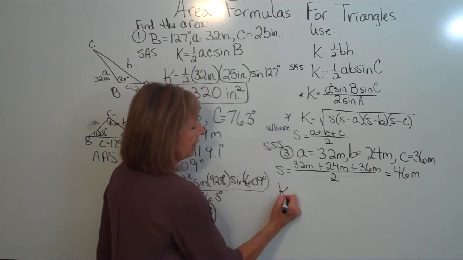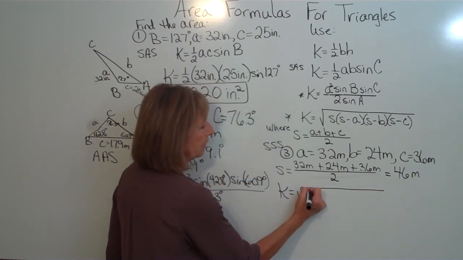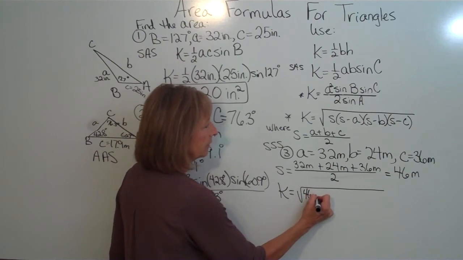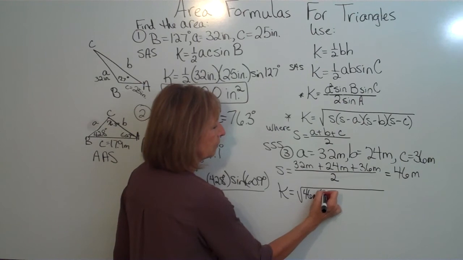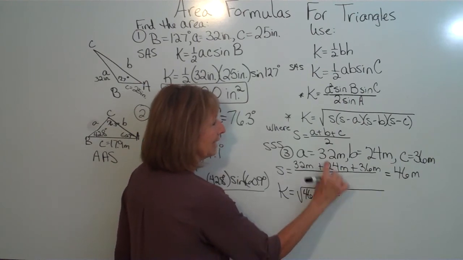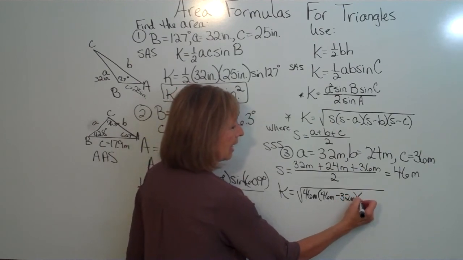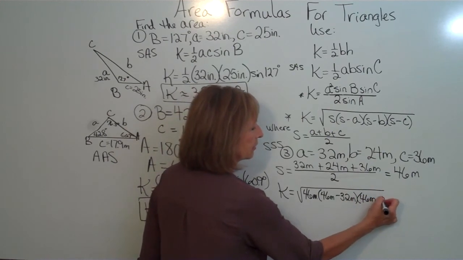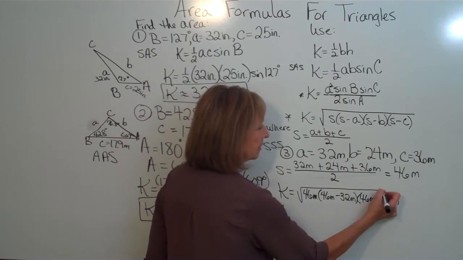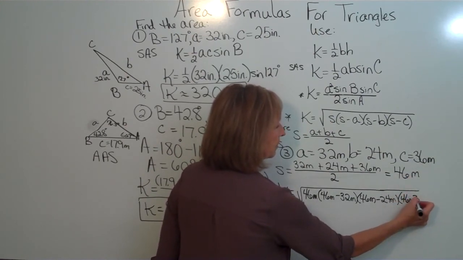Now our area is the square root of S, which is 46 meters, times 46 meters minus A, 32 meters, times 46 meters minus B, the 24 meters, and then finally times 46 meters minus the 36 meters.